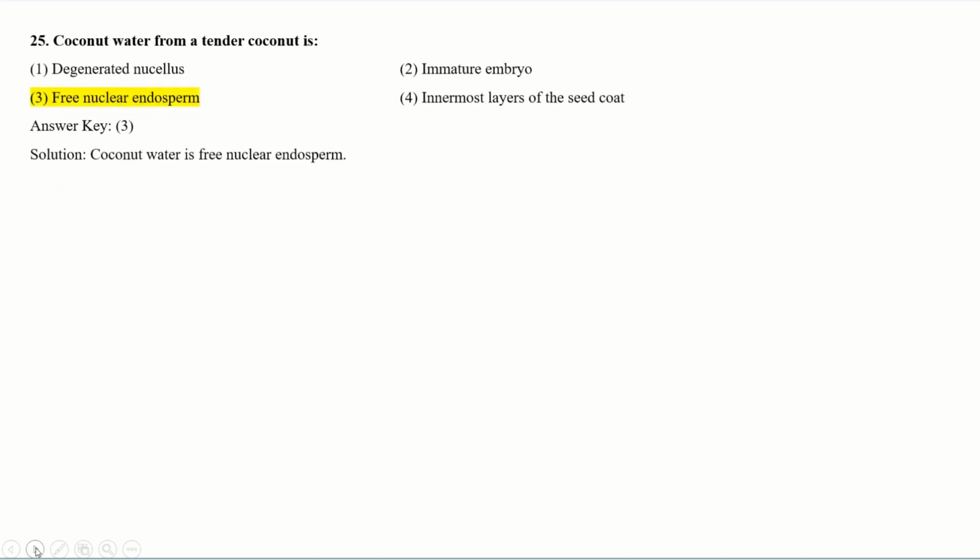Next question. Coconut water from a tender coconut is degenerated nucellus, immature embryo, free nuclear endosperm, or innermost layer of the seed coat. It is also a direct question. Coconut water which is formed in the tender coconut, it is free nuclear endosperm.